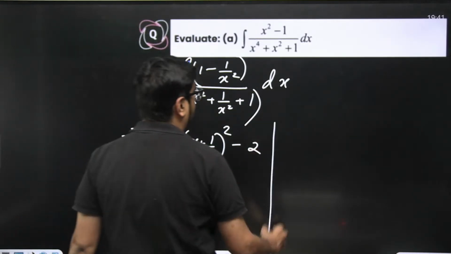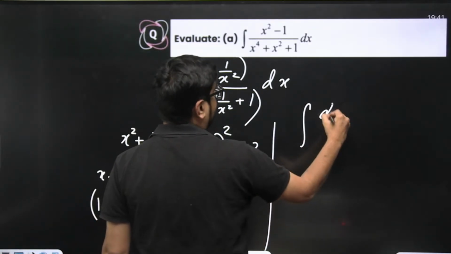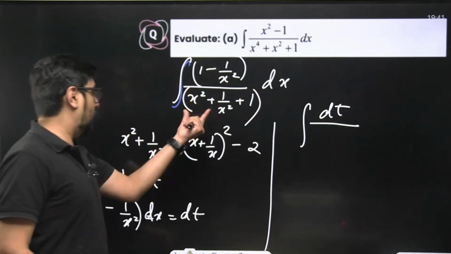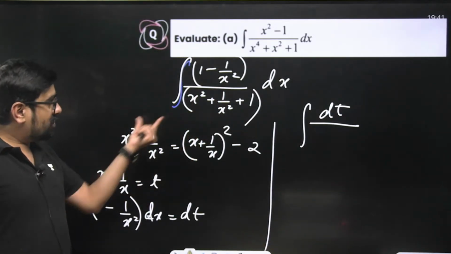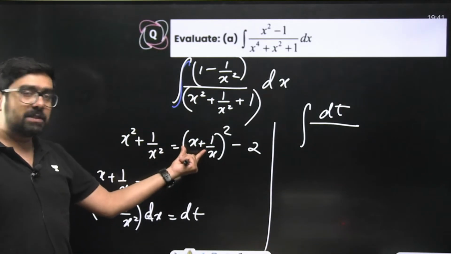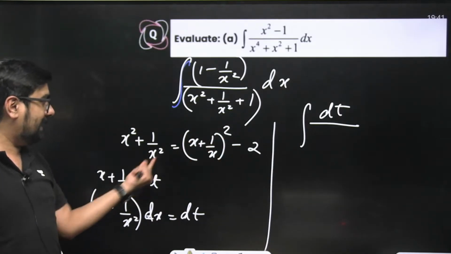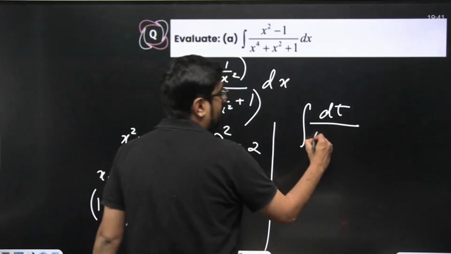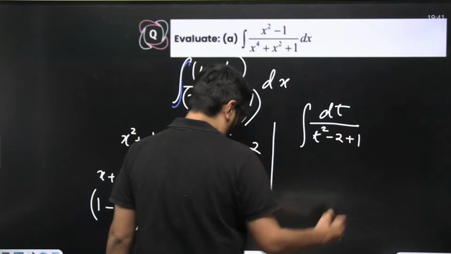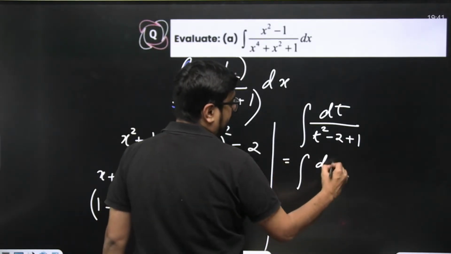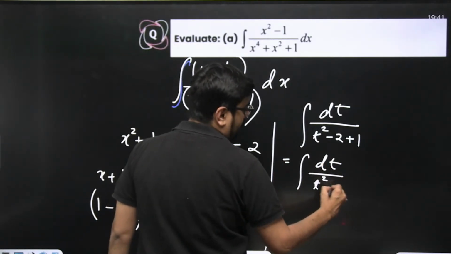So this problem became nothing but dt divided by, now x square plus 1 by x square is x plus 1 by x whole square minus 2, so t square minus 2 plus 1. Or you can simply write dt by t square minus 1.